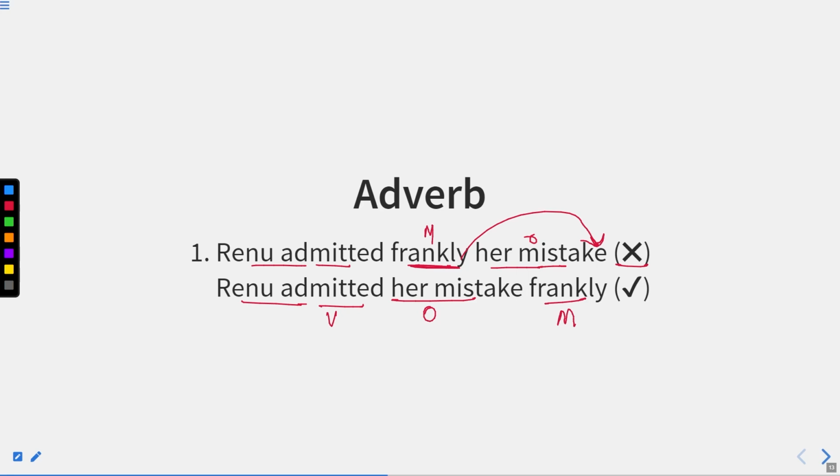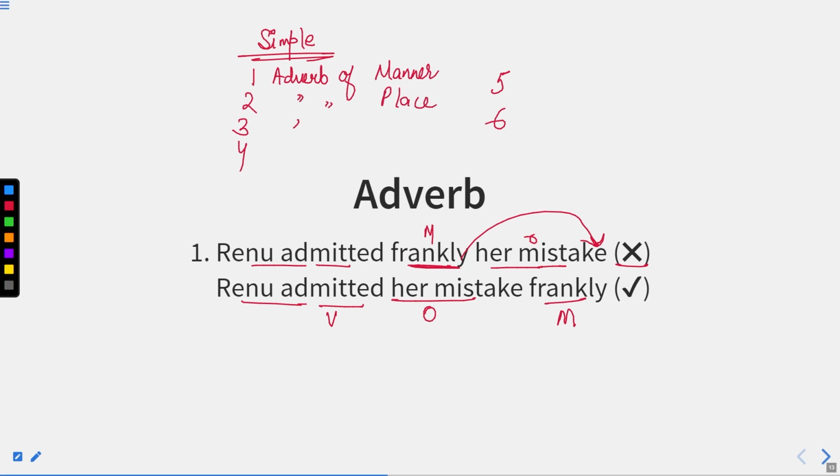Now, there is one more thing. What happens if we have three things? Suppose we have simple adverbs. Now, we know well that simple adverbs are of six types: 1, 2, 3, 4, 5, 6. Now, what are these six types? First of all, we have adverb of manner. Then we have adverb of place.